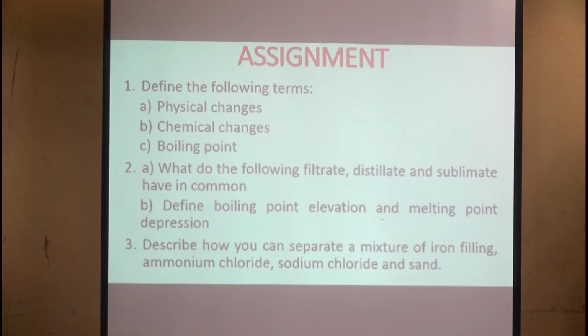Question 2, A: what do filtrate, distillate, and sublimate have in common? B: define boiling point elevation and melting point depression. Question 3: describe how you can separate a mixture of iron filings, ammonium chloride, sodium chloride and sand.